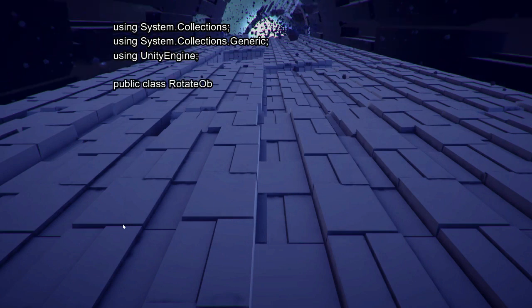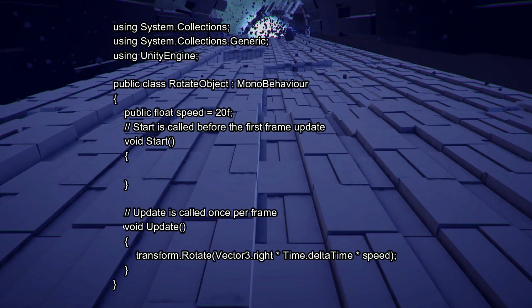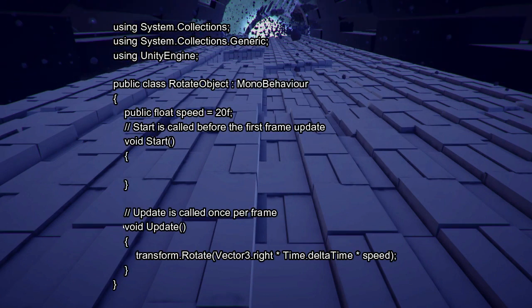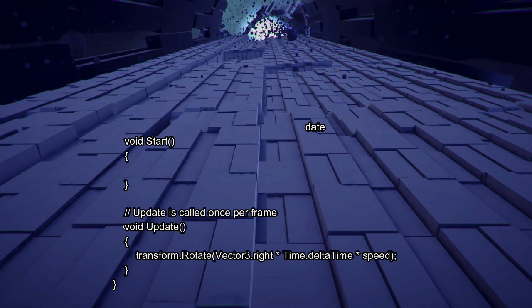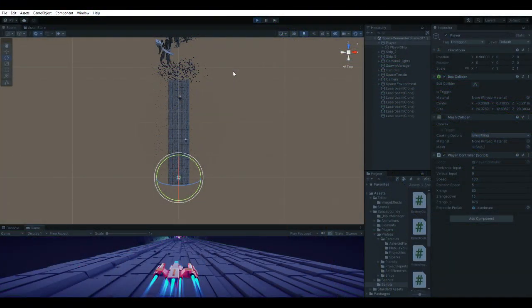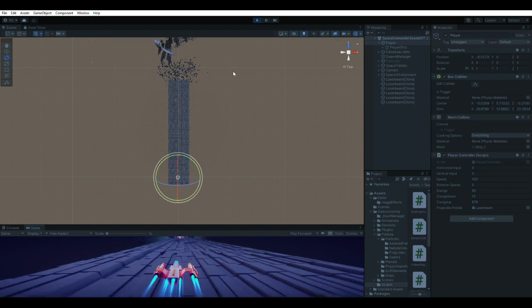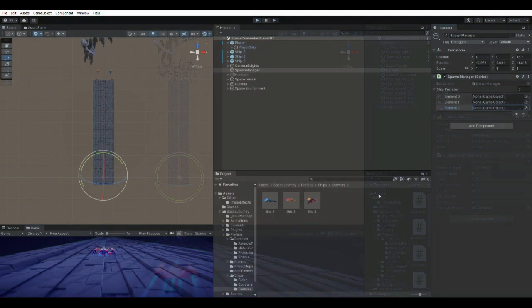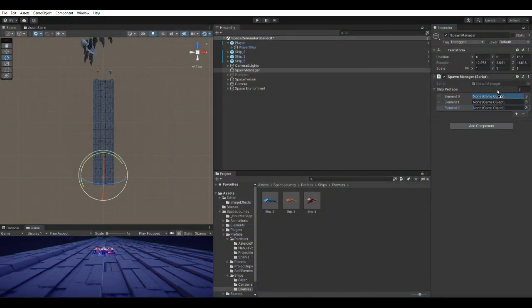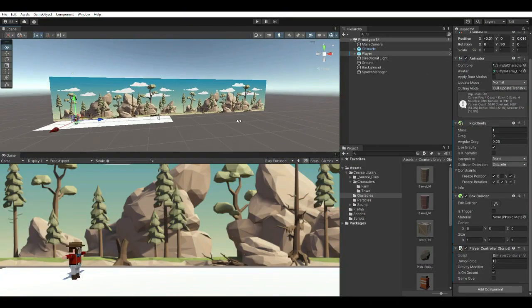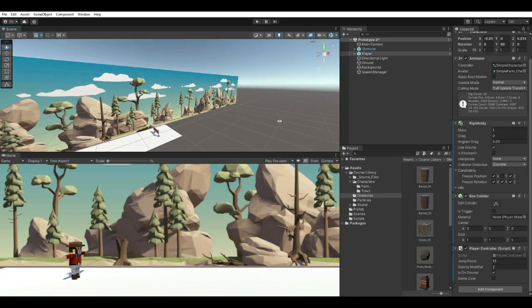The rotate object script is a simple rotation script added to the game environment props such as the rotating tunnel, asteroids, and particle effect. The spawn manager script enables the game to create copies of enemy ships and randomly spawn them within a given location. A public game object variable, ship prefab, is created to assign the enemy ship that will be randomly generated. Another sample prototype game I made is an endless runner.